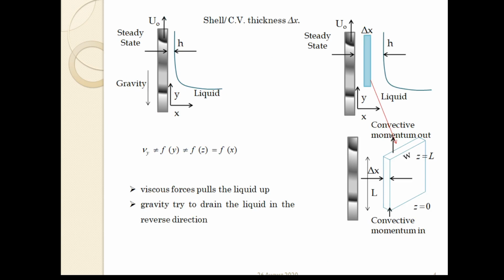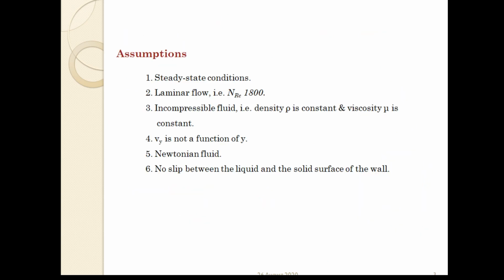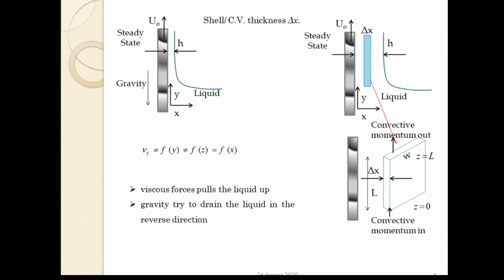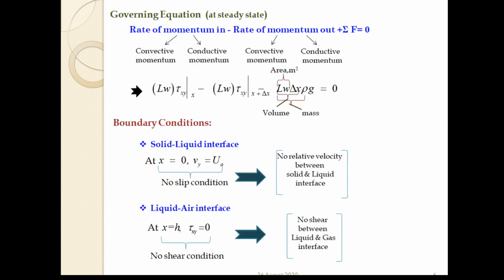So here we can see at x equals 0, the velocity of the liquid which is attached with this belt is the velocity of this belt, which is u naught. So at x equals 0, the velocity in the y direction is u naught. So there is no relative velocity between the solid and liquid interface. So this is the no slip boundary condition.